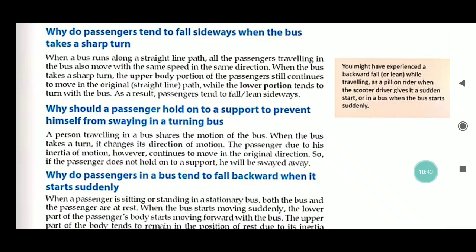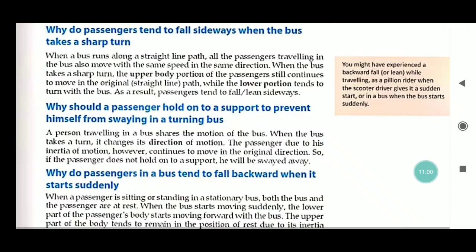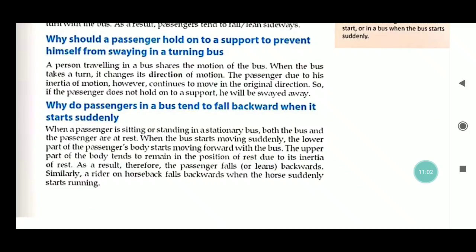When the bus takes a turn, it changes its direction of motion. The passenger, due to inertia of motion, however, continues to move in the original direction. So if the passenger does not hold on to the support, he will be thrown away.